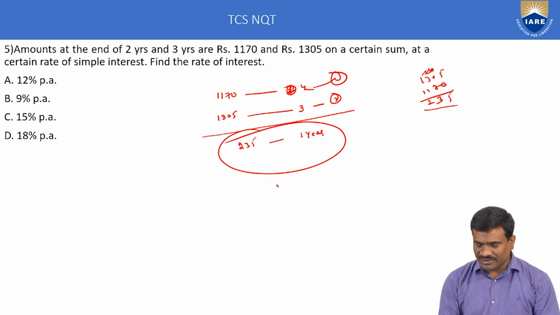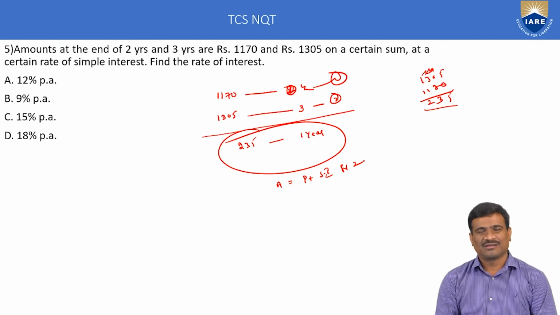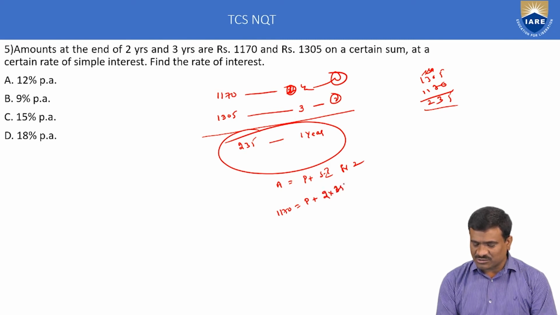Second equation method: amount is equal to principal amount plus simple interest for 2 years. Amount 1170. To find the principal amount, take the simple interest for 2 years. The interest for 1 year is 235, so for 2 years it is 2 into 235. Then the principal amount is equal to 900.